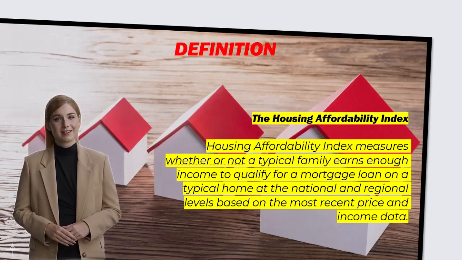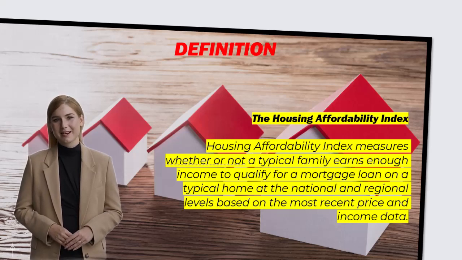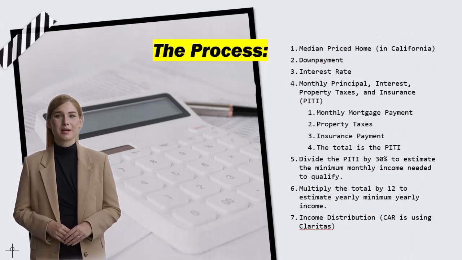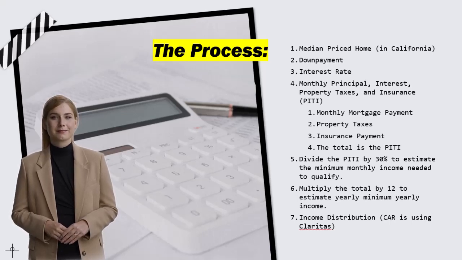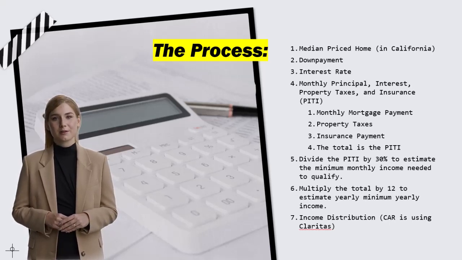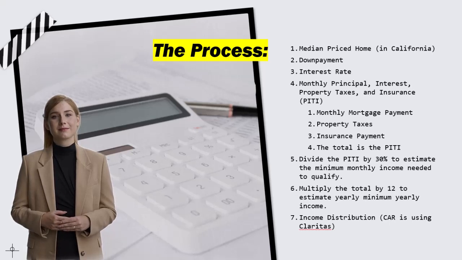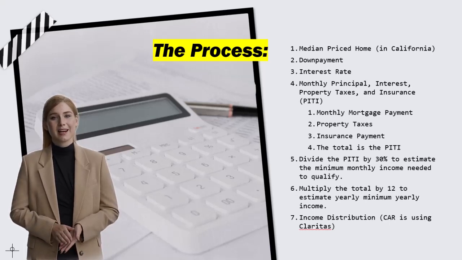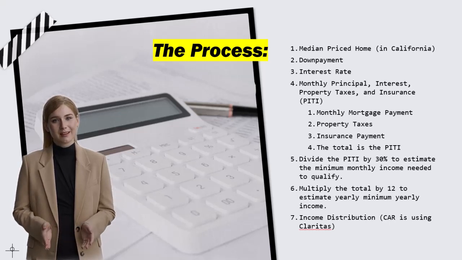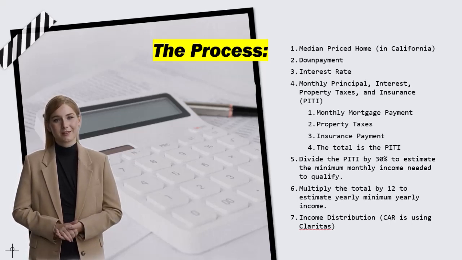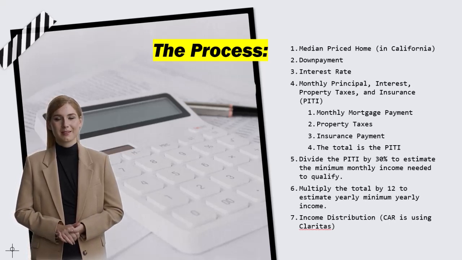To understand the index, let's review the process of its calculation. In Step 1, we will start with the median price. Step 2 will be to calculate the down payment. Step 3 is to look at the interest rate. Step 4 is to calculate the monthly principal, interest, property taxes, and insurance, PITI. It may sound overwhelming. However, the calculation will be easily understood and is simple after my explanation.